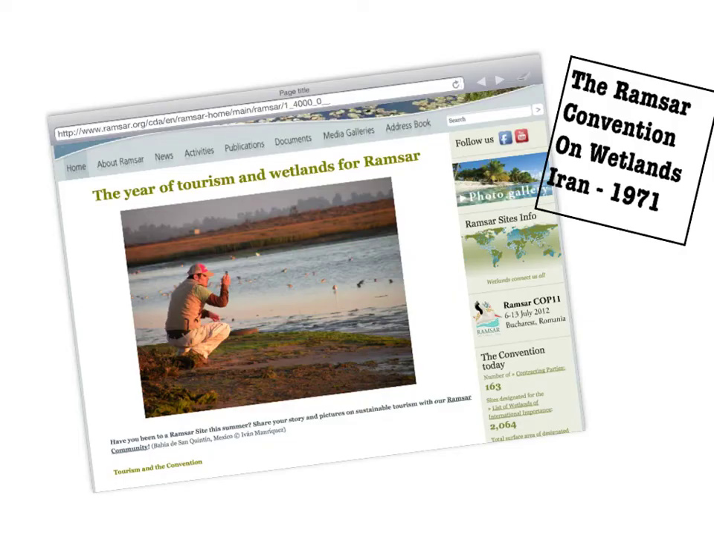There is still hope. The Ramsar Convention is an international treaty that helps the wetlands and its resources. It is the only treaty about a specific biome.